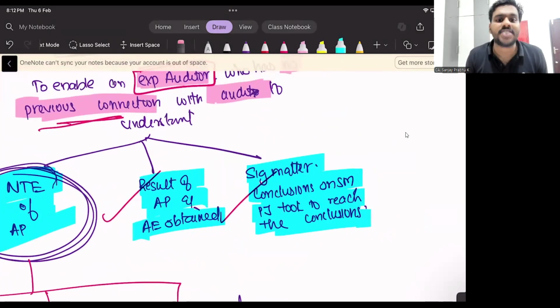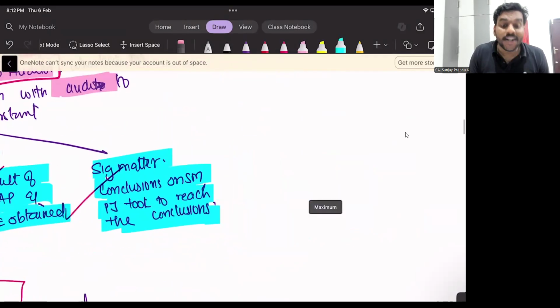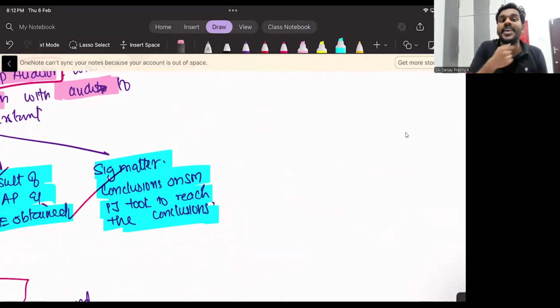What is the audit evidence I have obtained? What are the significant matters I have identified in the audit? What are the conclusions I have drawn on such significant matters, and what judgments I have taken to reach such conclusions.